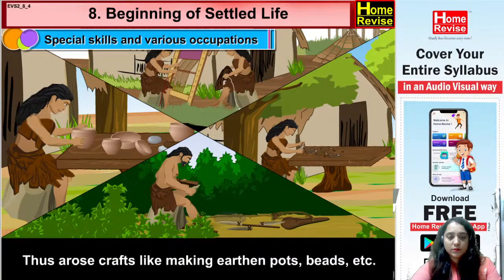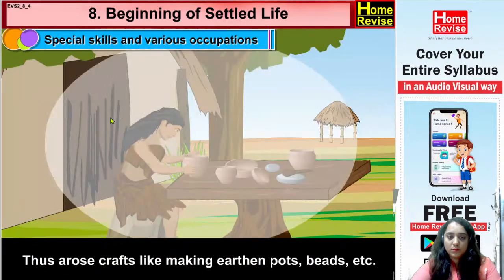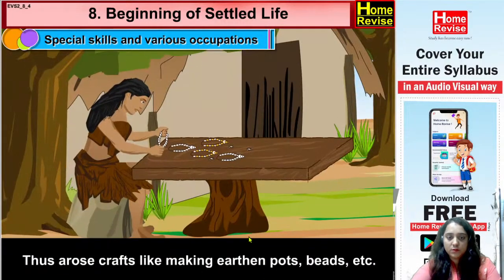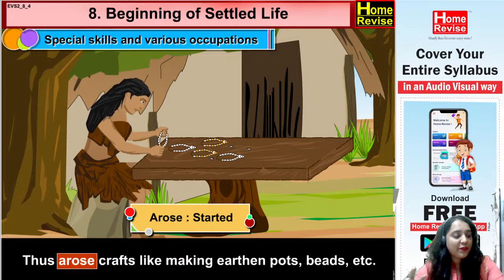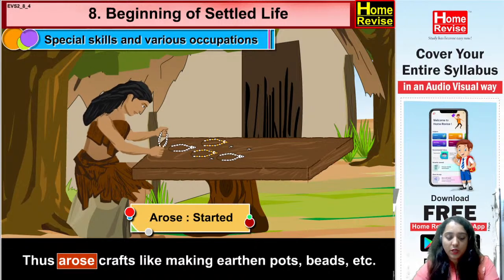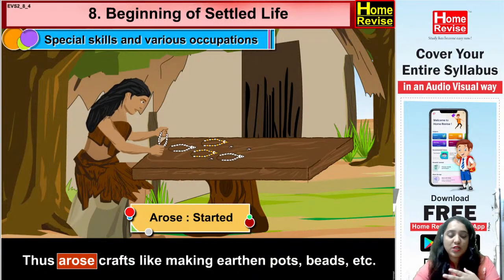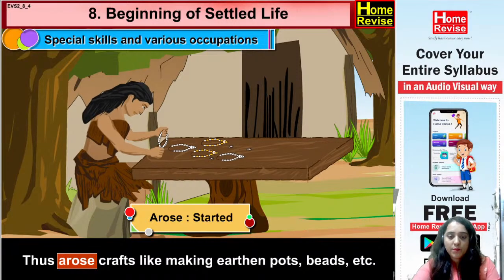Thus arose crafts like making earthen pots, beads, etc., where arose means started. So this is how developing different things started. Okay? So from those crafts like making earthen pots and beads, all these things got started. Okay?